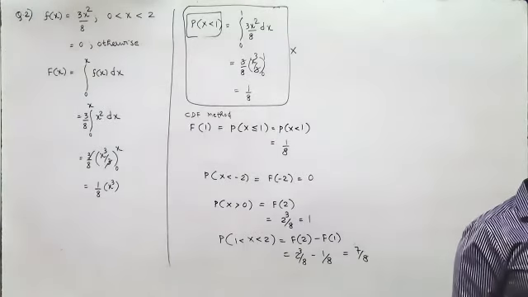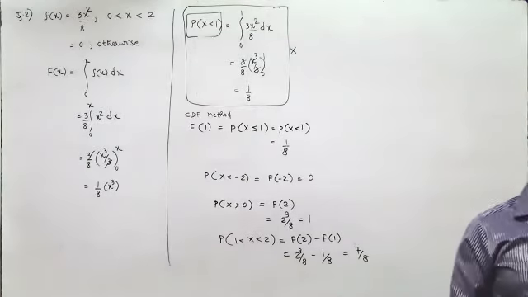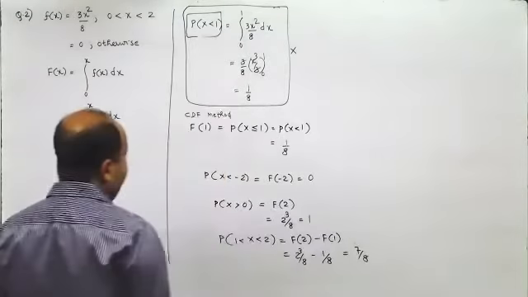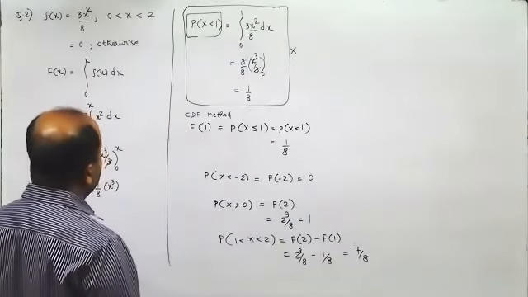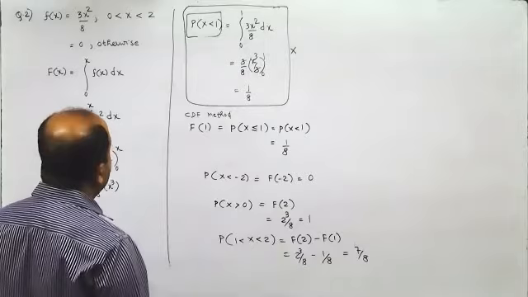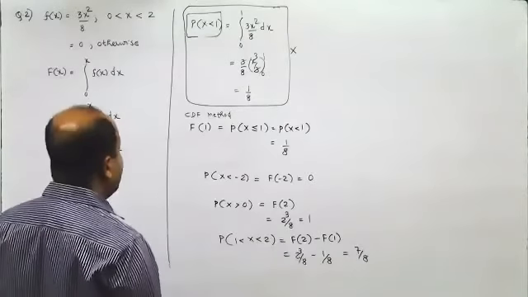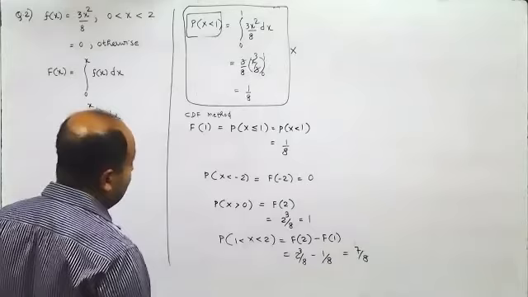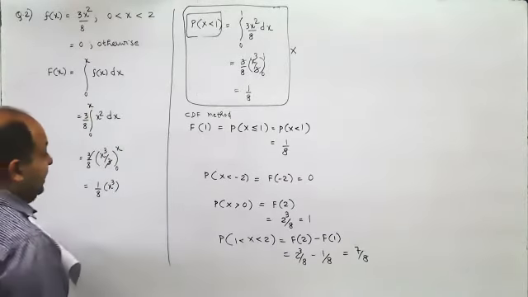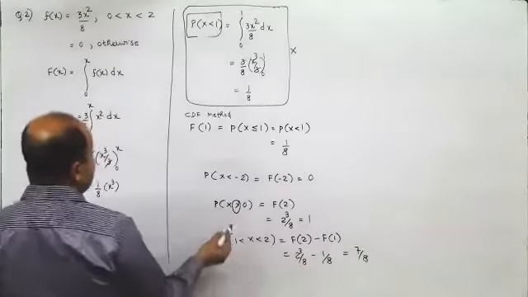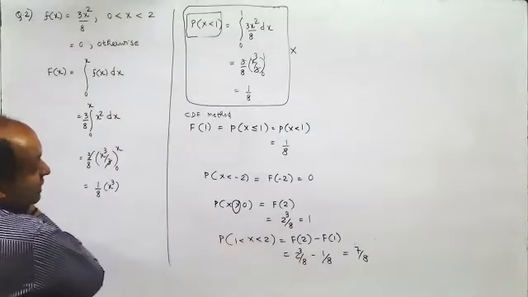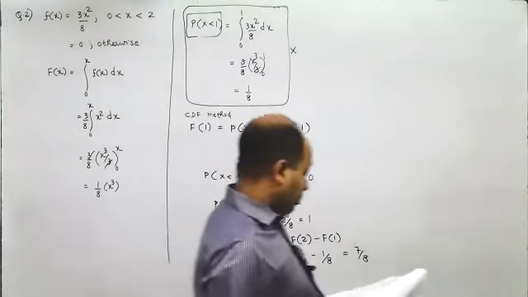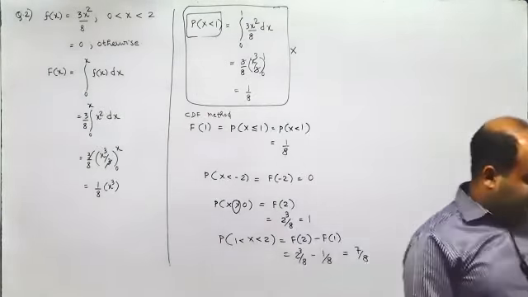So for the third one, P of x greater than 0, they have given 0. In case it is less than 0, it would have been 0. What about the remaining? The remaining is correct. So that means they have made a mistake here. X greater than 0, it would be F of 2. Had it been less than 0, it would have been 0.